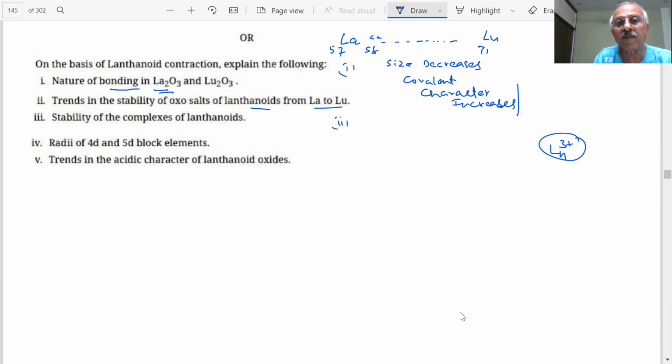As the size decreases from lanthanum to lutetium, student, the stability of oxosalts will decrease.